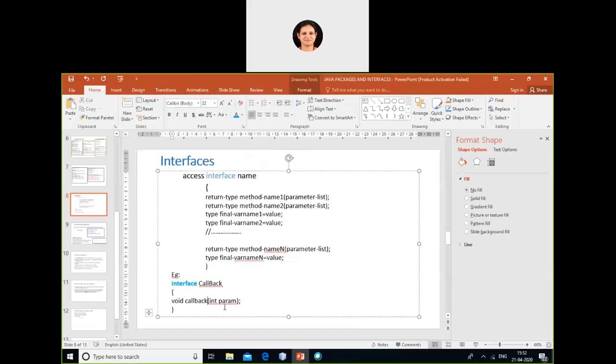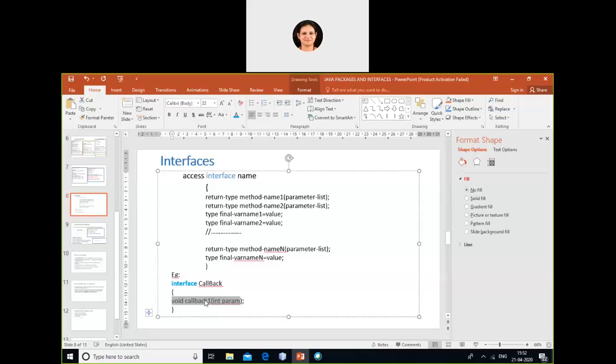It can be any other name. Don't get confused with this callback and this callback. They are different. In case you're getting confused, you can even write callback1. So first is the interface keyword followed by the interface name and the method which you want to define. Please note here, you're only giving the definition of the method and no implementation details are given. We use interfaces for security and to achieve multiple inheritance, because Java does not support multiple inheritance. So to achieve this, we use interfaces.